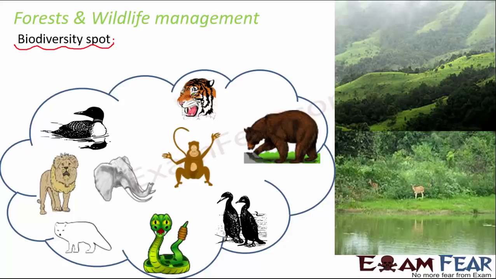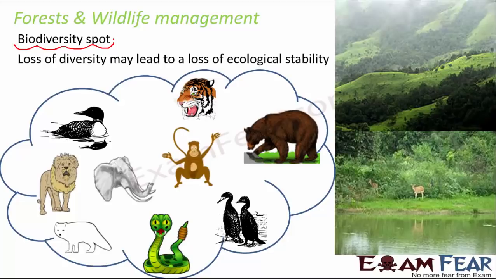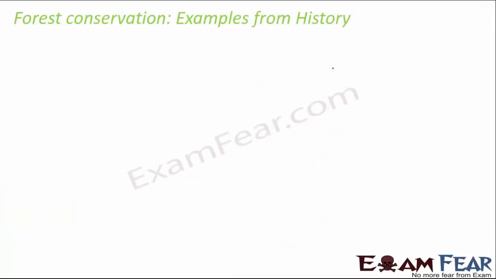You have a huge variety of living organisms there. So if you destroy the forest, you are actually impacting the lives of so many organisms. So loss of diversity may lead to a loss of ecological stability, because as we all know, all these organisms are interdependent. In some way or the other, they are dependent on each other. So when we destroy the ecosystem, the entire stability is disturbed.